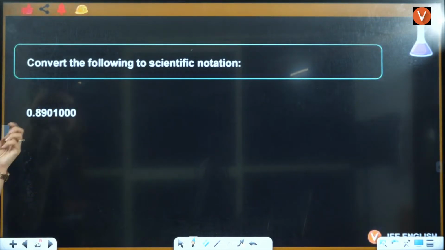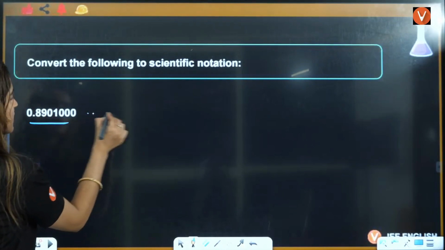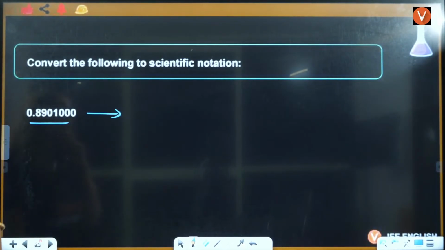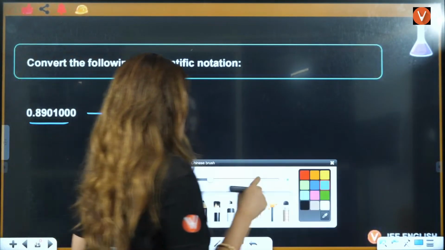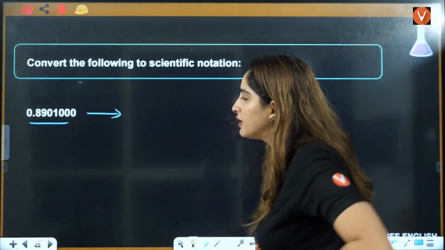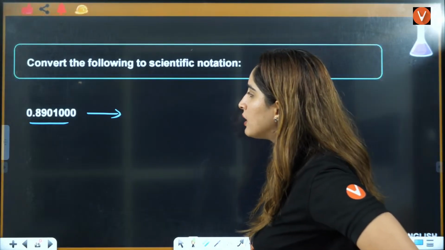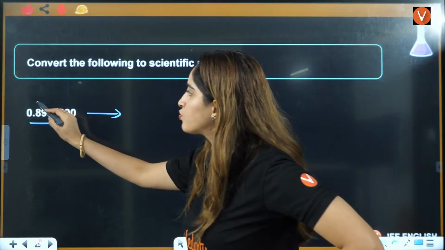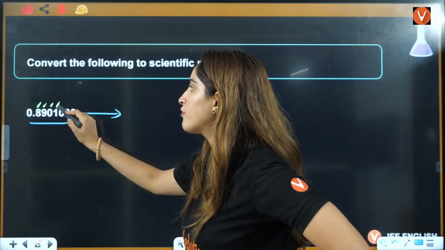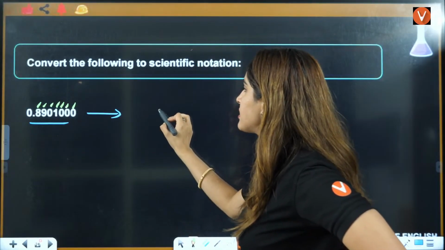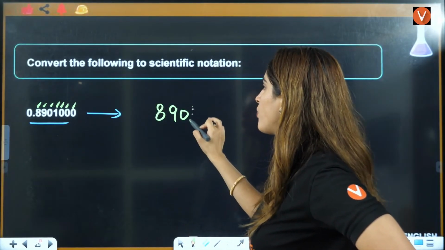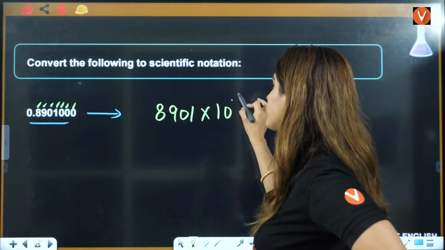Okay, let's do this. Let's convert this into scientific notation. So scientific notation, beta, simple. After decimal, every zero has a value, right? So that means this is 1, 2, 3, 4, 5, 6, 7. This is 8901 multiplied by 10 raised power minus 7.